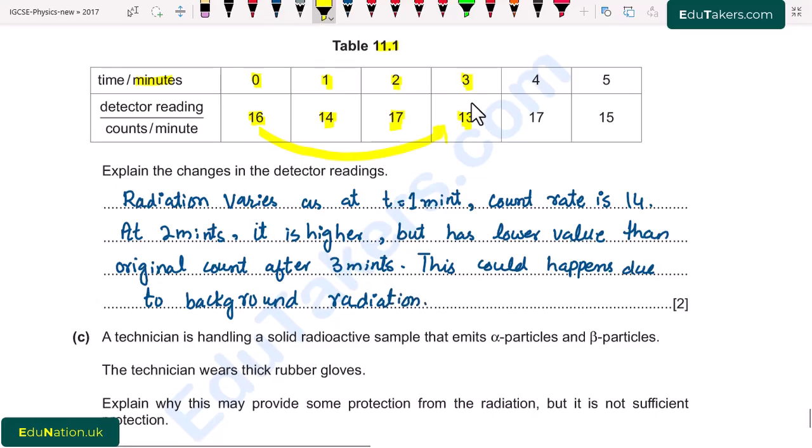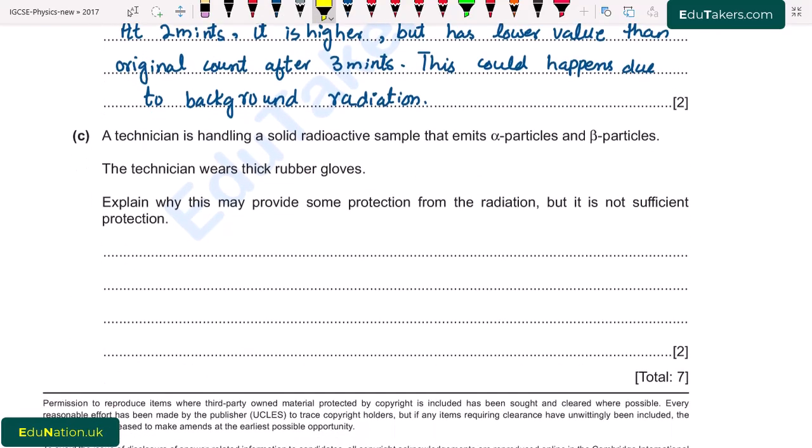Next part C. A technician is handling a solid radioactive sample that emits alpha particles and beta particles. The technician wears thick rubber gloves. Explain why this may provide some protection from the radiation, but is not sufficient protection, because here are two particles, alpha particle and beta particle.